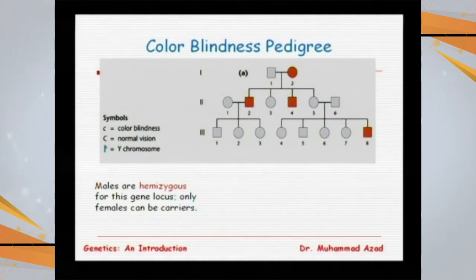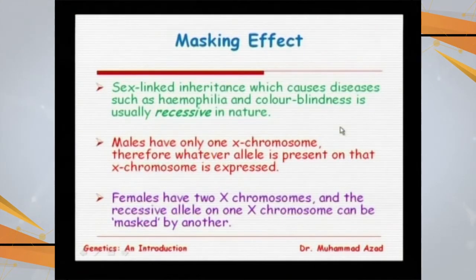This is one of the color blind pedigrees, and pedigree means transmission of traits in the family tree. This is the family tree. So this is a male going to marry this female, and this female was having the color blindness. So in the offspring, these are the 2 males, they are going to have this disease. And again, the disease is present here. So this disease is common in males. Why? Because for the males only 1 gene is required.